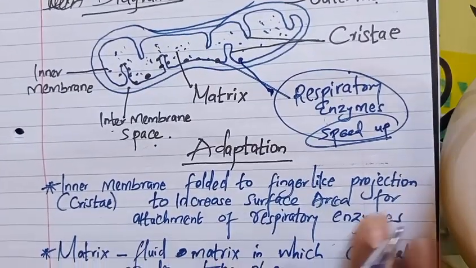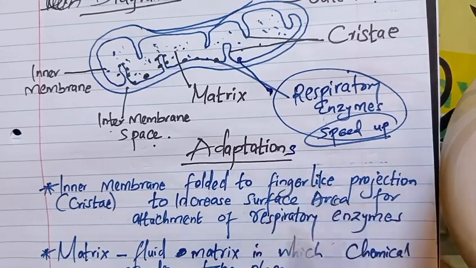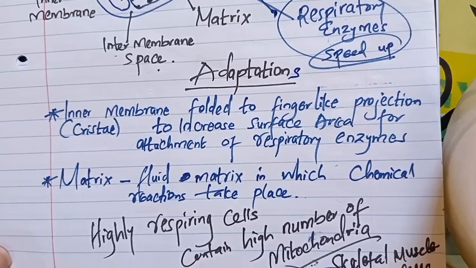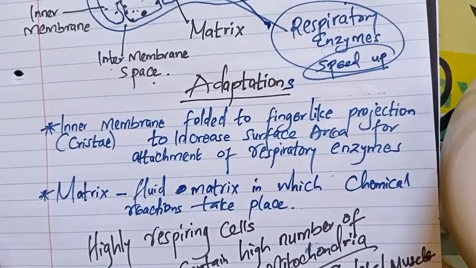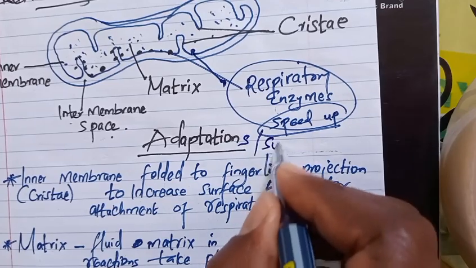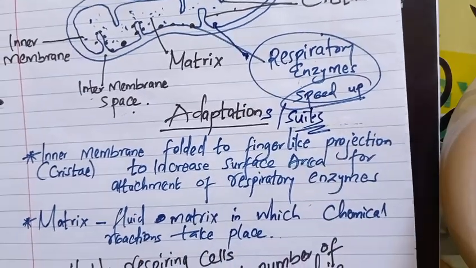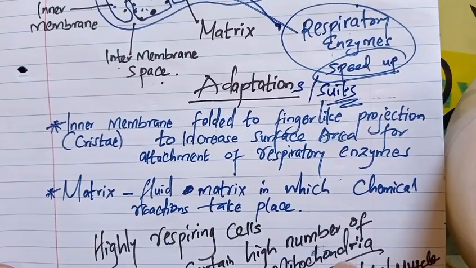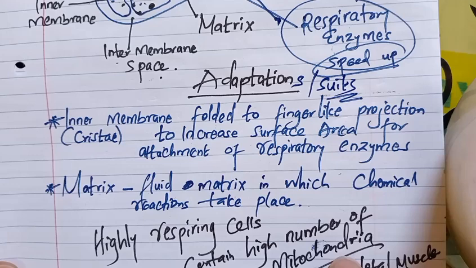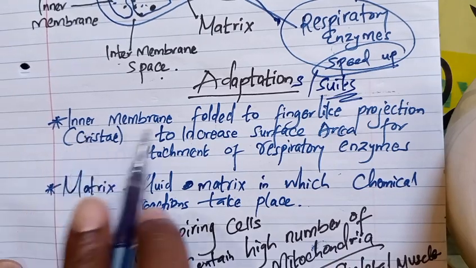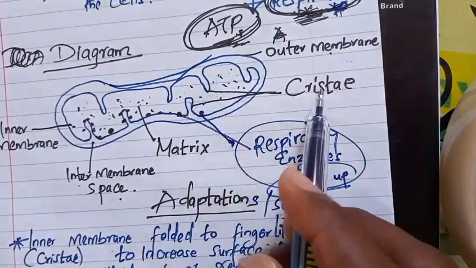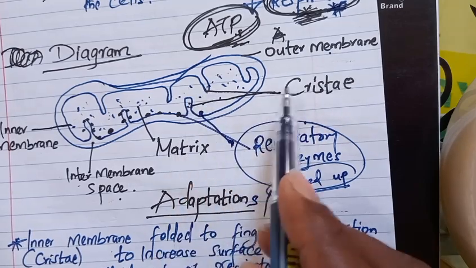Now, the last thing in this video, adaptations of the mitochondrion to its functions. Remember, when we say adaptations, we say specialization or what suits. So adaptations are just like specialities or what it has that enables it to perform its function. Adaptation number 1, the inner membrane is folded into finger-like projections. And I'm sorry, my learner, I forgot to show you the finger-like projections in the diagram. These finger-like projections are called cristae.